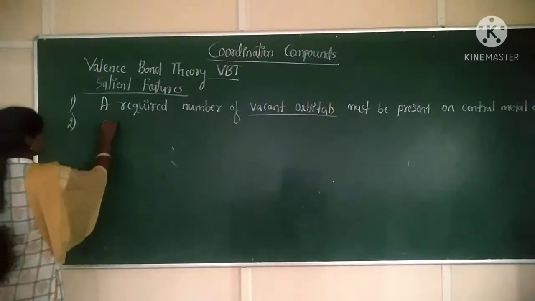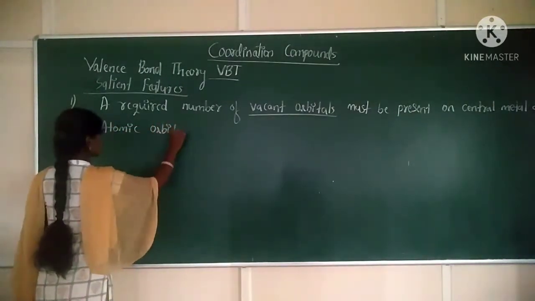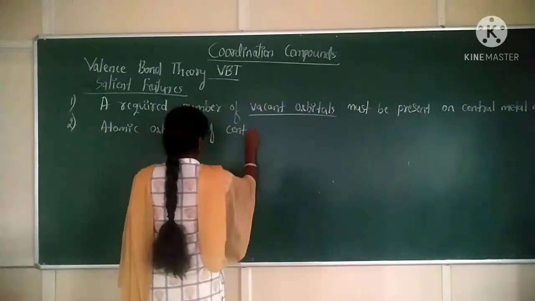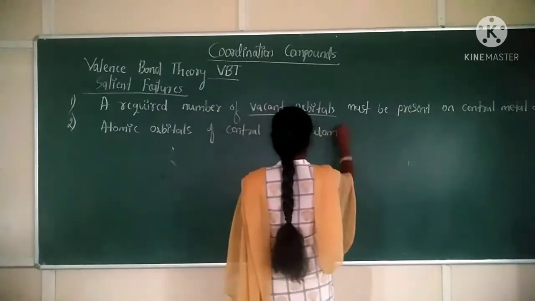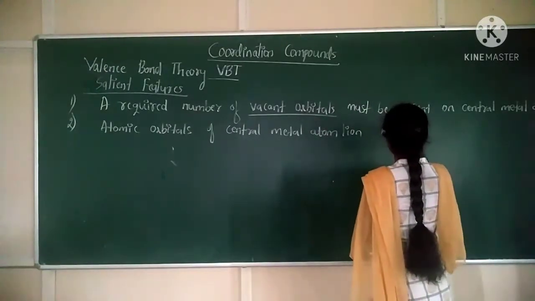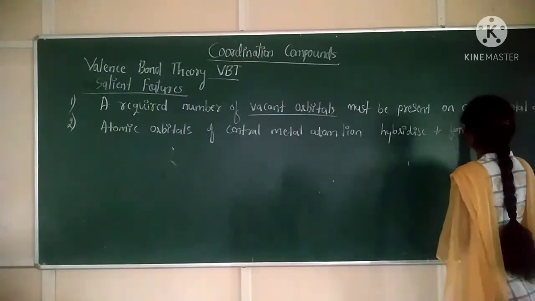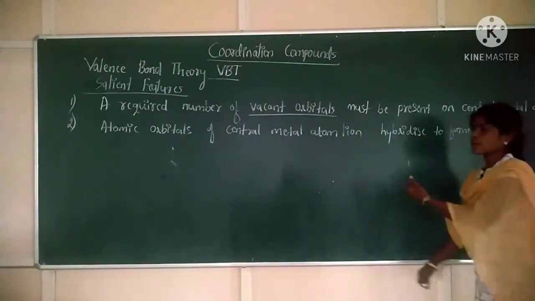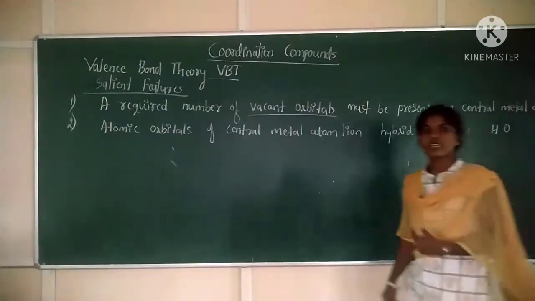Next, the second postulate is that atomic orbitals of the central metal atom or ion hybridize to form hybrid orbitals.